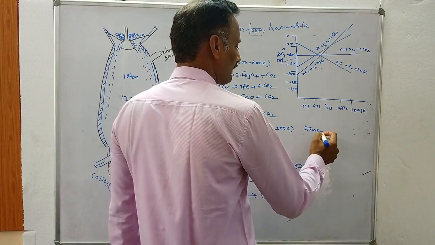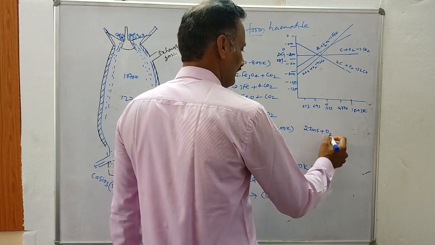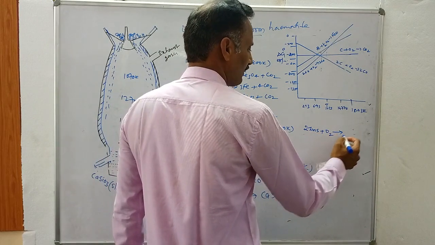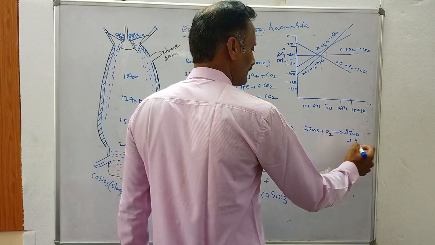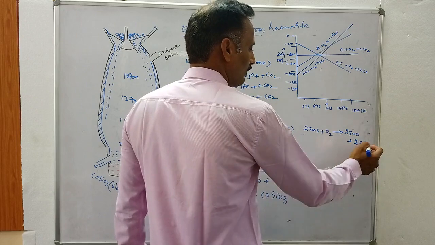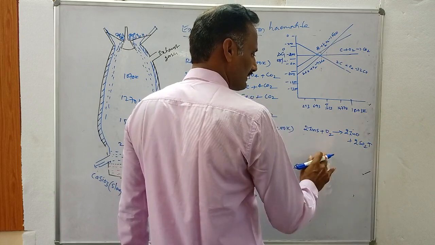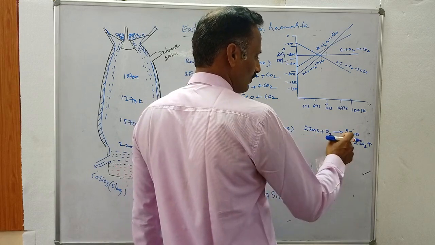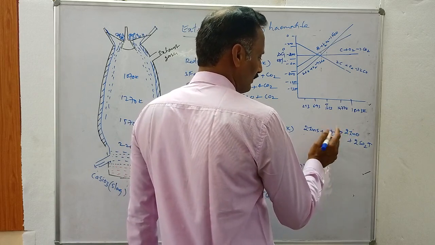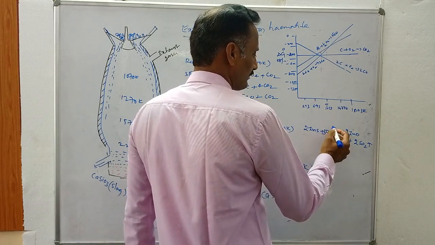When zinc sulfide ore is heated in the presence of oxygen, you will get zinc oxide, and SO2 gas is removed. We are removing the sulfur in the form of sulfur dioxide. To convert sulfide ores into oxide ores, they are heated with oxygen. This is called roasting.